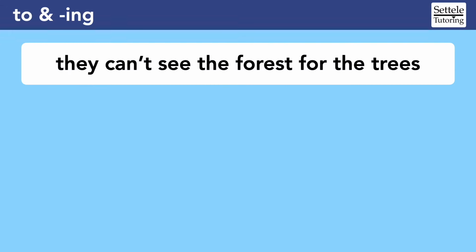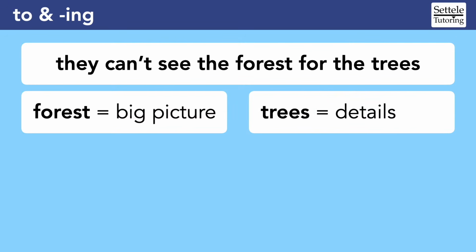There's an English idiom that is often used to criticize someone's perspective on an issue. We say that they can't see the forest for the trees. This means that they can't see the big picture because they're too focused on the specific details. I think this phrase applies nicely to SAT grammar, especially questions involving different verb forms.